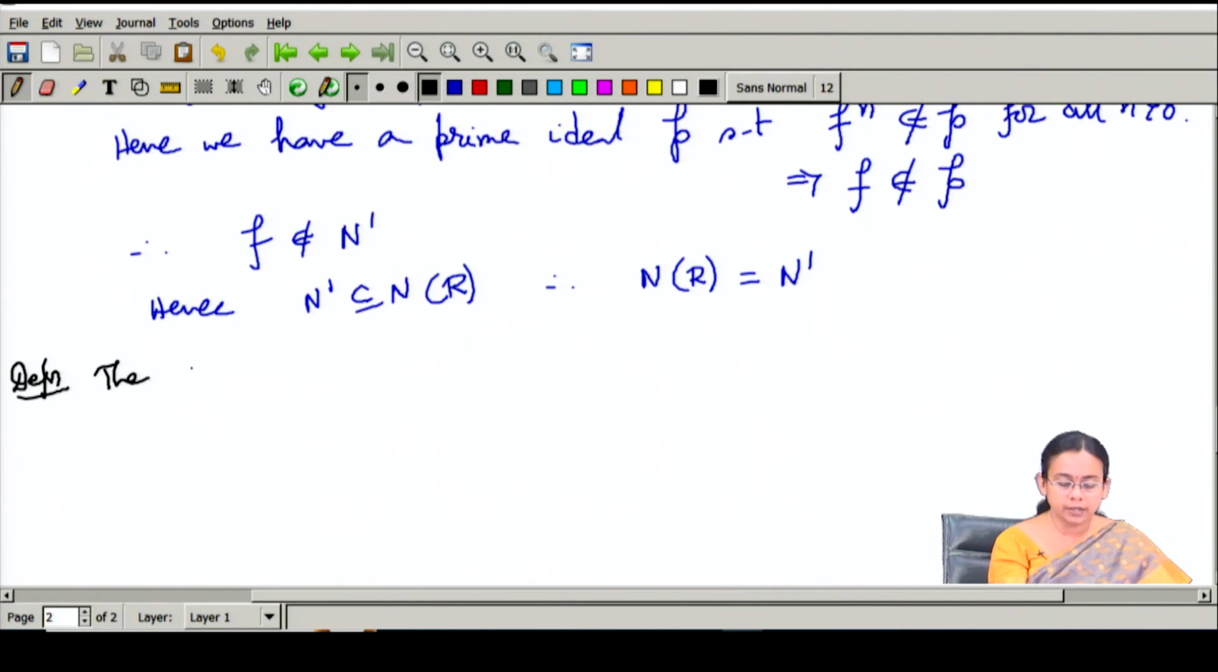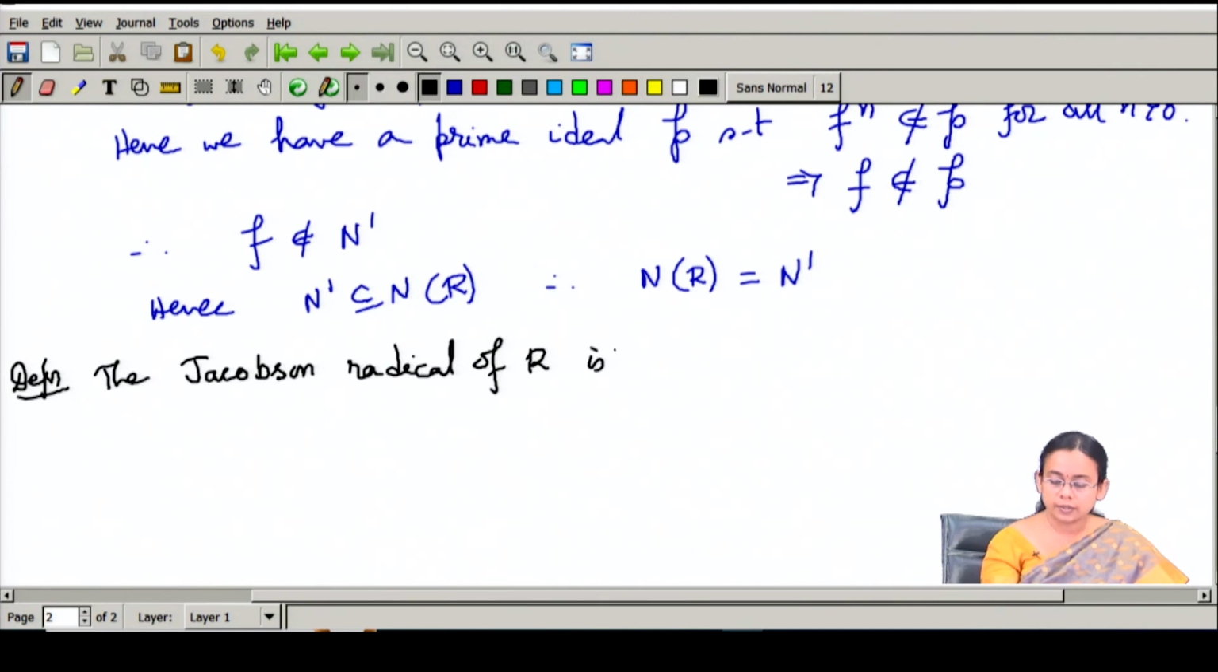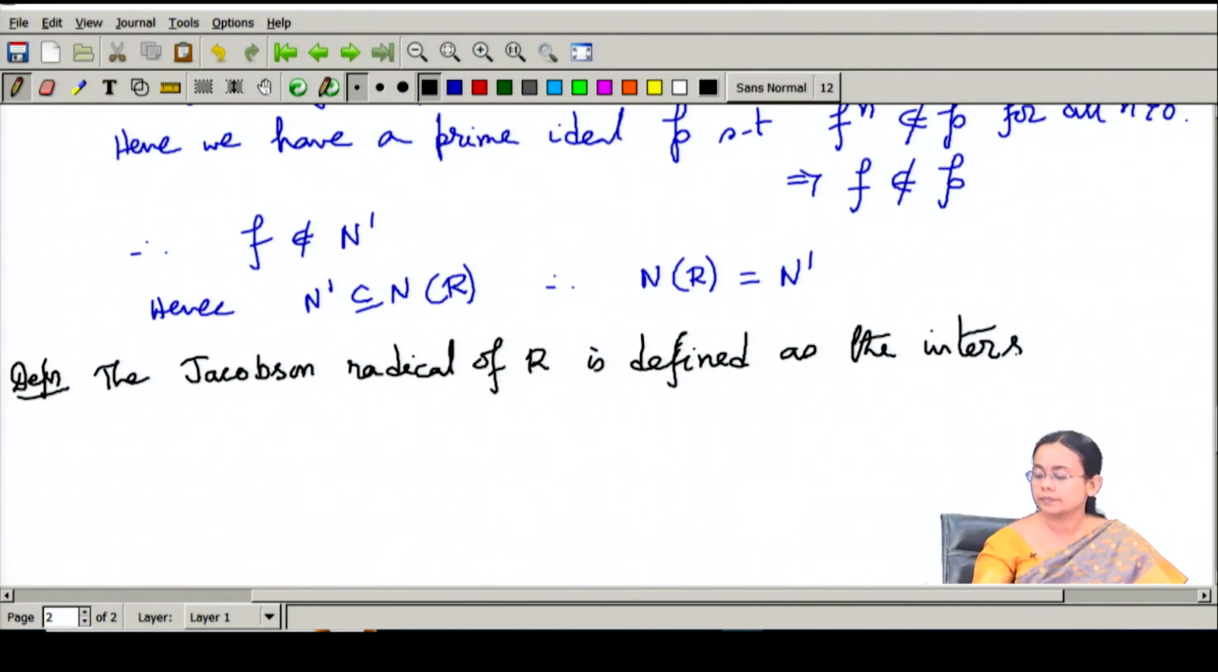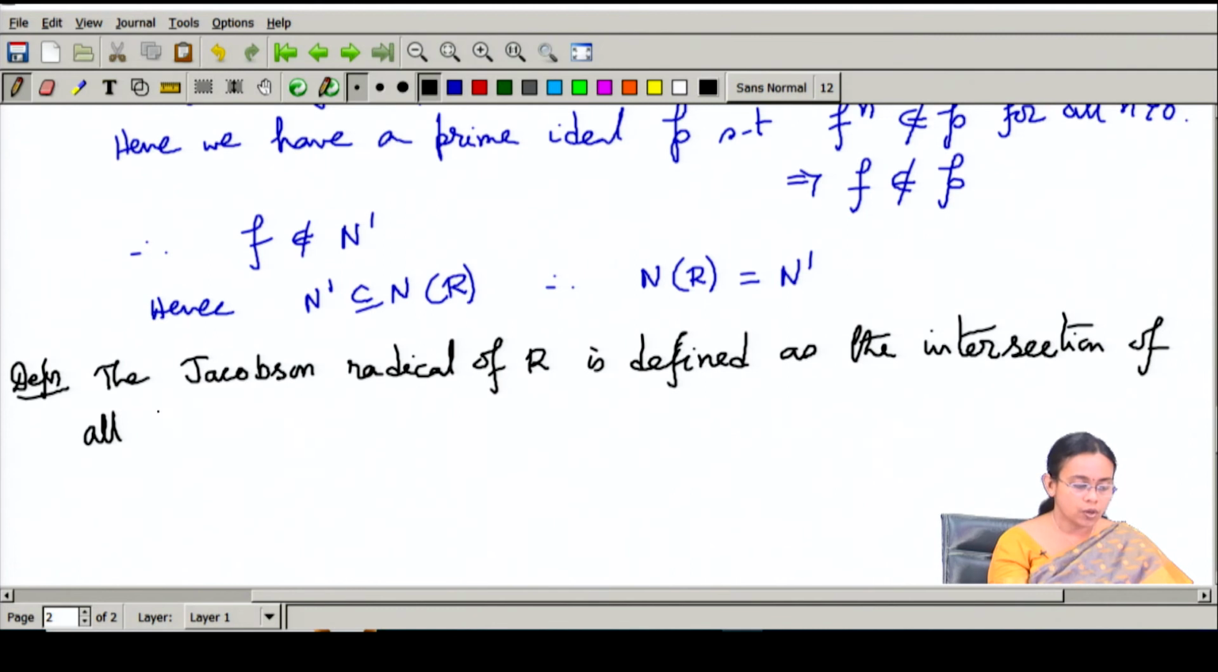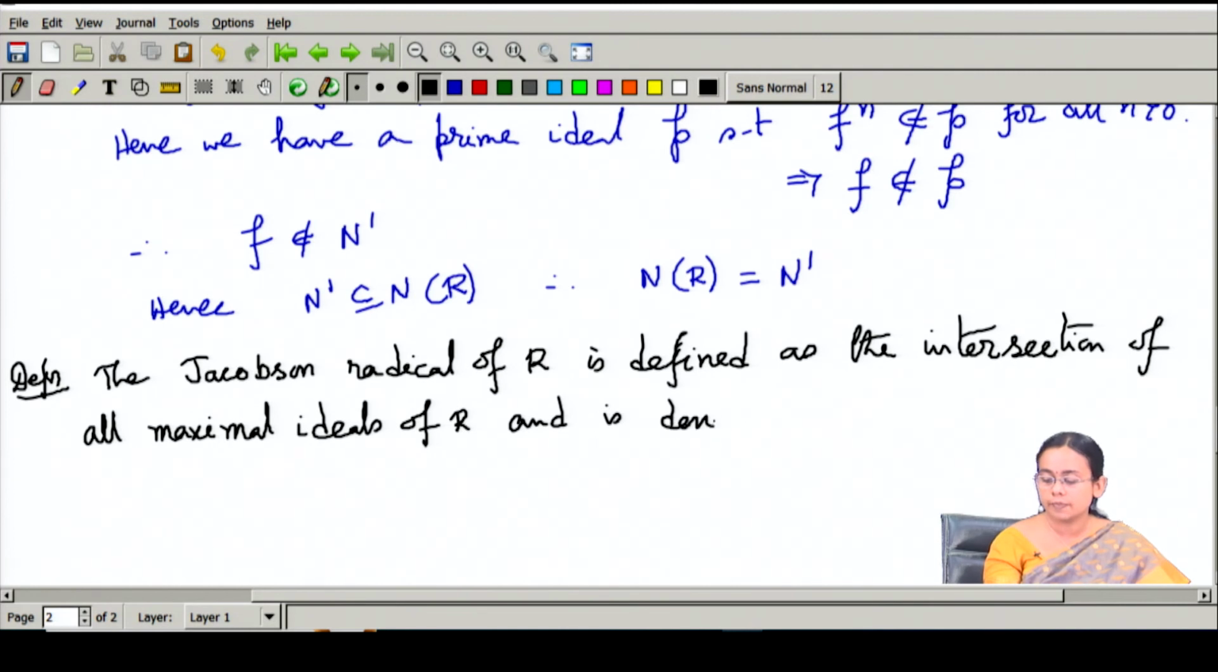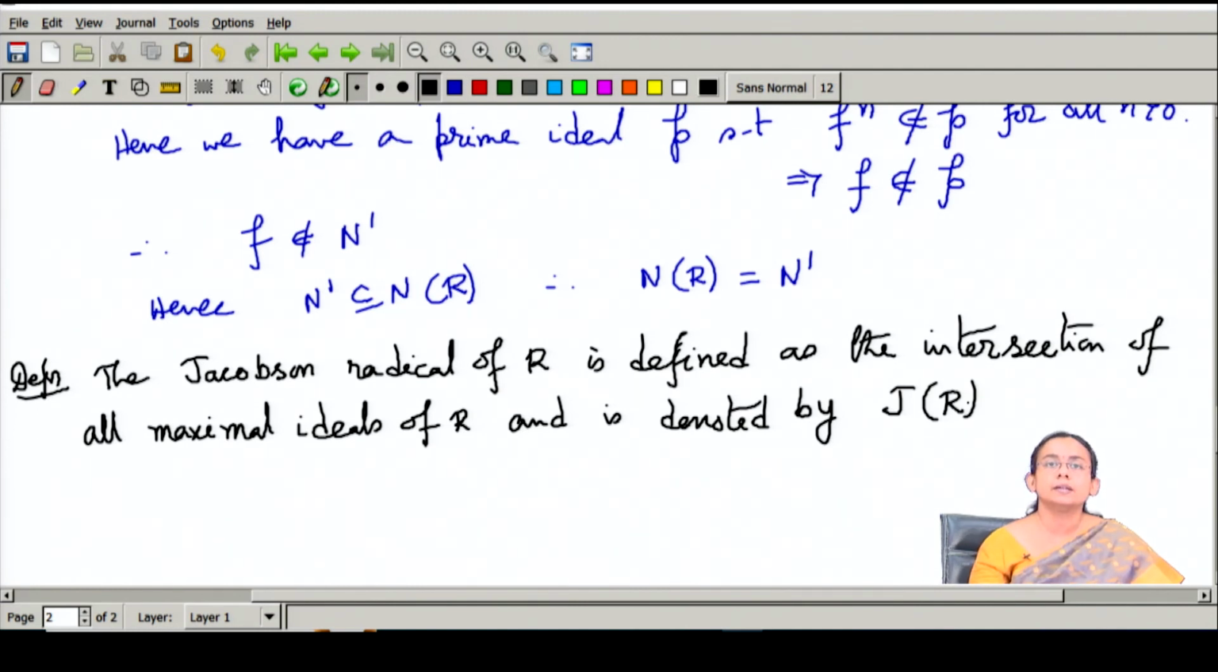So, the Jacobson radical of R is defined as the intersection of all maximal ideals of the ring R and is denoted by J of R. So, the Jacobson radical is in fact the intersection of all the maximal ideals of the ring.